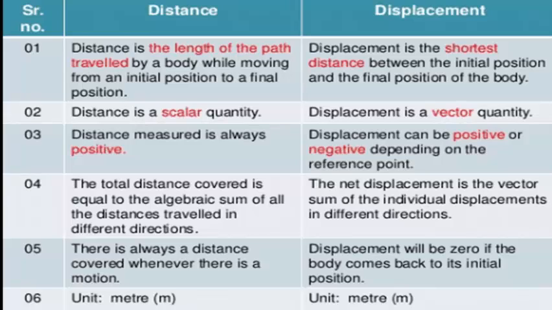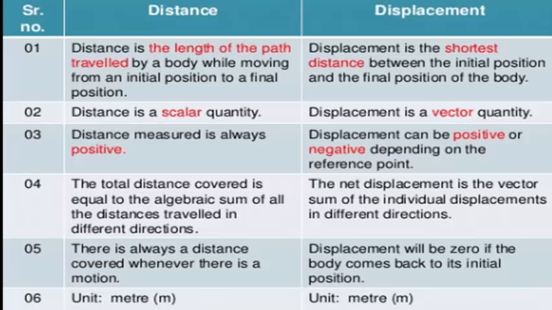Distance is a scalar quantity which has only magnitude, and displacement is a vector quantity which has magnitude as well as direction. Distance measured is always positive. Displacement can be positive or negative depending on the reference point.